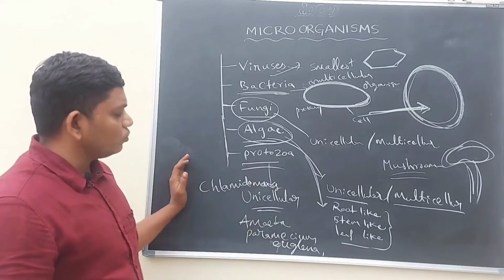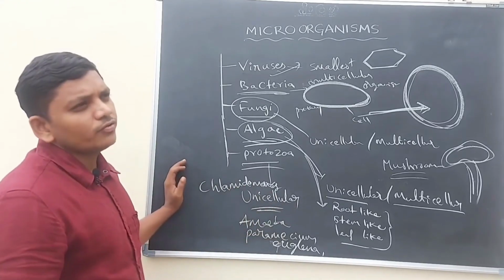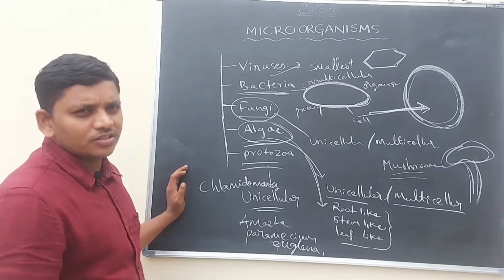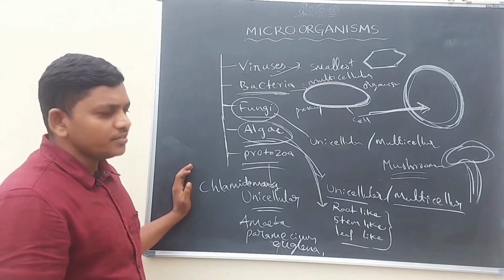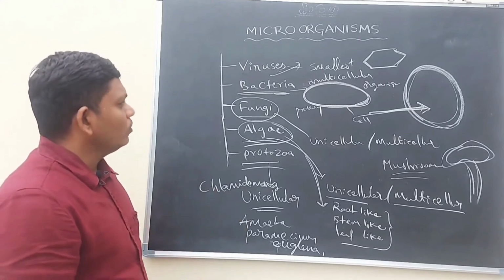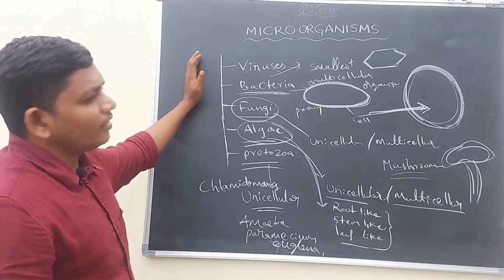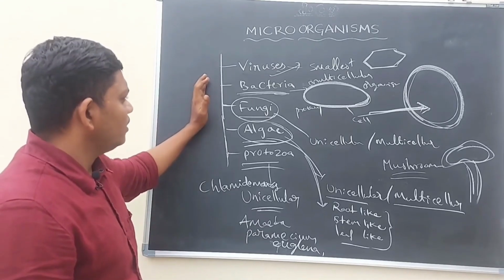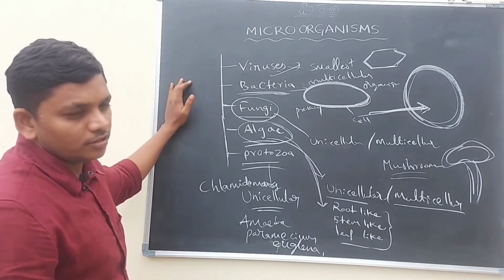These all belong to unicellular organisms, and they usually appear in water, whether it is pond water, sea water or canal water, whatever it may be. They are mostly seen in water only. So we discussed generally what the types of microorganisms are. Viruses, bacteria, fungi, algae and protozoa are the major types of microorganisms.